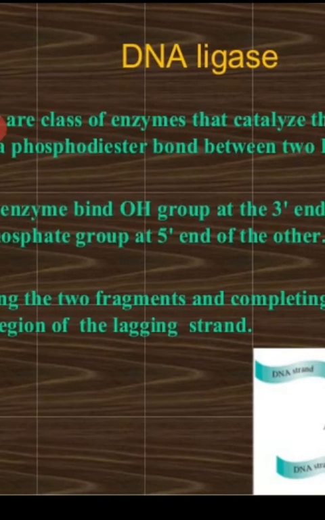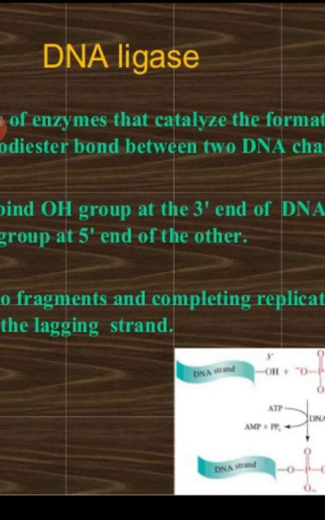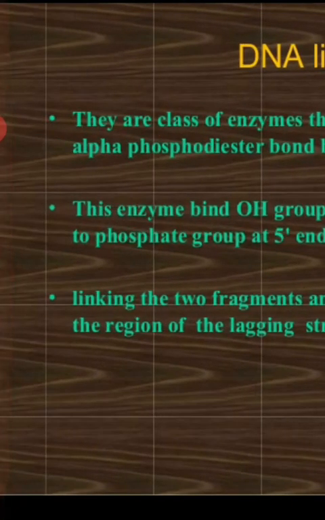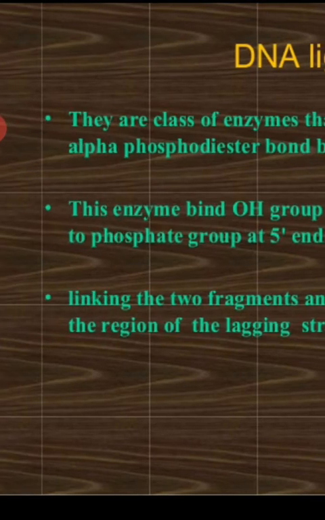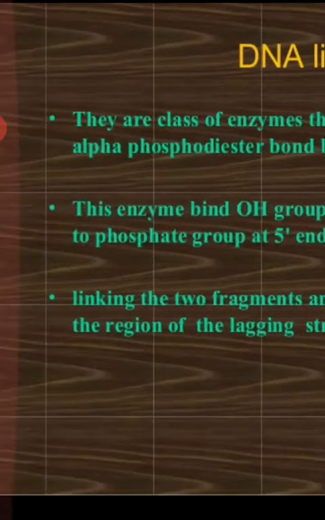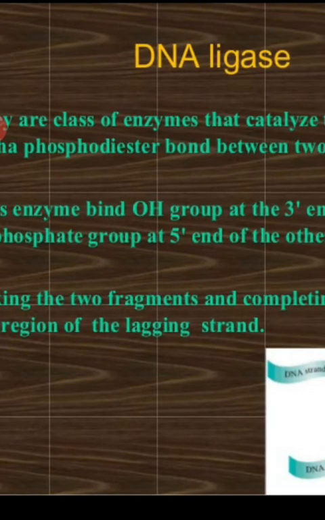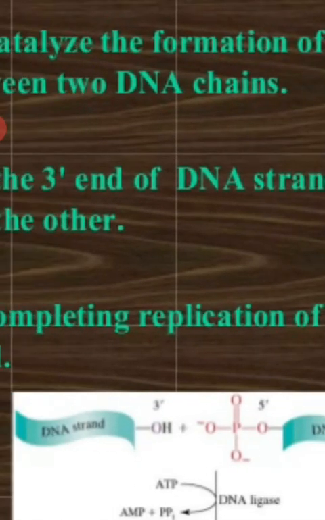This enzyme joins the OH group at the 3' end of one DNA strand to the phosphate group at the 5' end of the other DNA strand. In this way it makes a link between the 3' end of one strand and the 5' end of the other strand, linking the two fragments and completing the replication of the region of the lagging strand, as shown in the diagram.